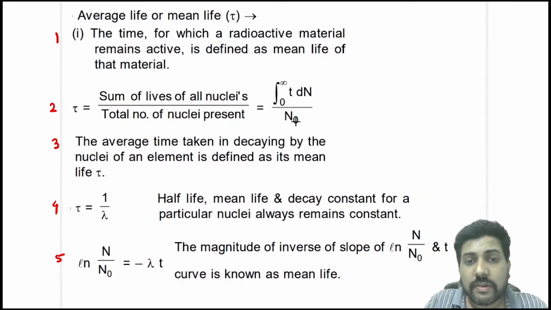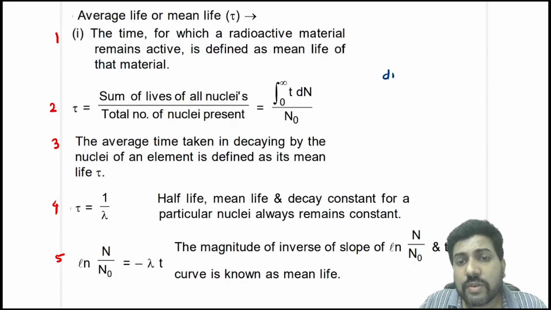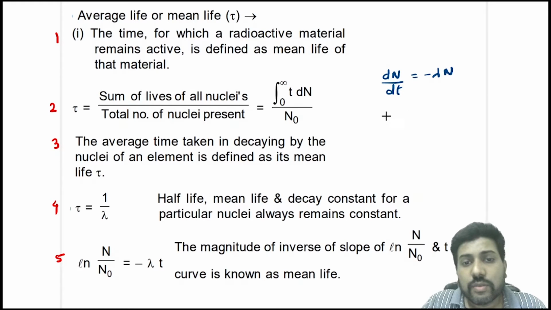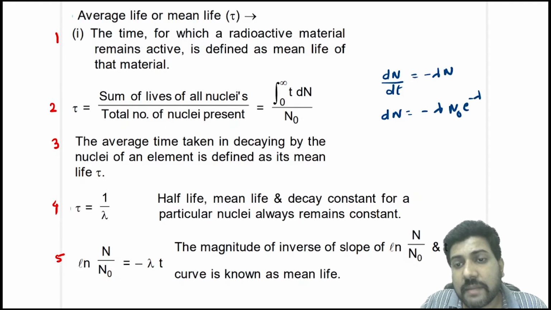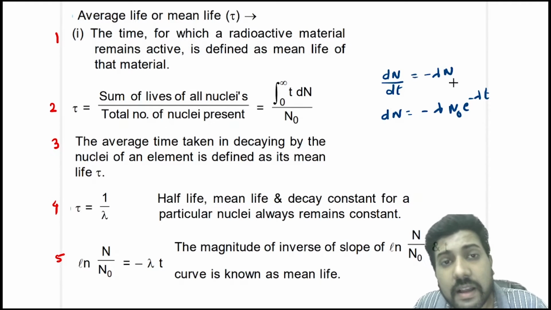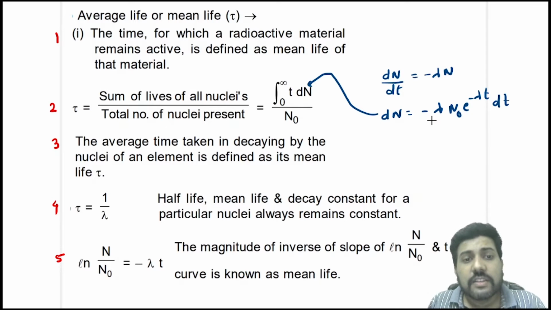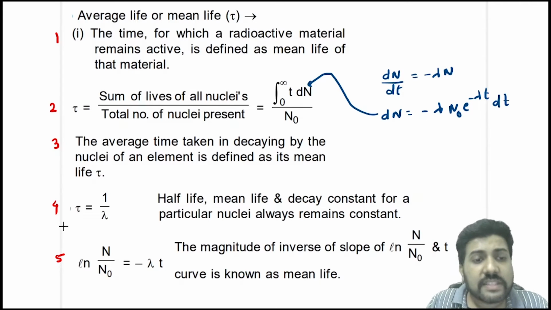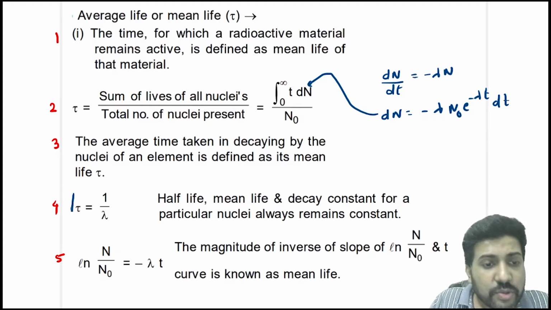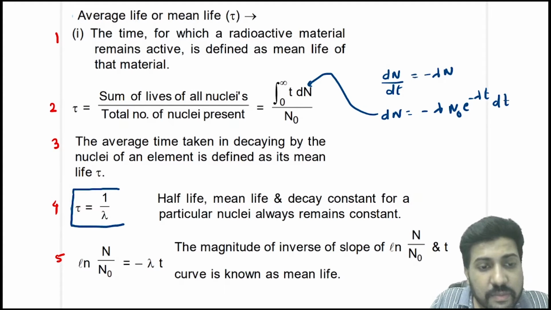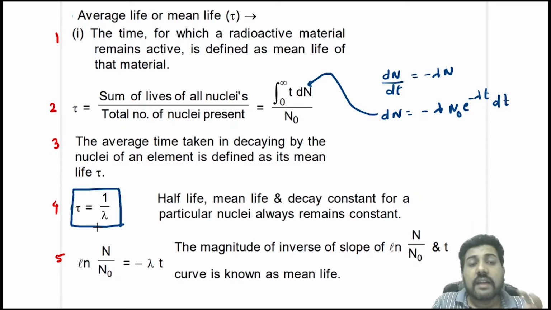Now what you will do here, you know that dn by dt is equal to minus lambda n. So dn is equal to minus lambda n dt. N can be written as n naught e power minus lambda t, because we have already calculated what is n in terms of time. Just replace this dn here and integrate it by parts. You will get the answer as average life is equal to 1 by lambda. I'm not showing you the integration, but you can do the integration by parts yourself, and you will get the mean life tau is equal to 1 by lambda.